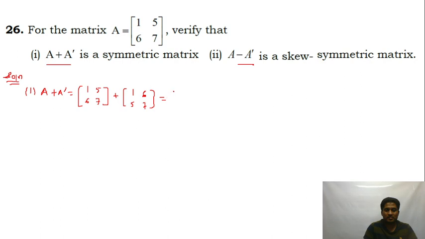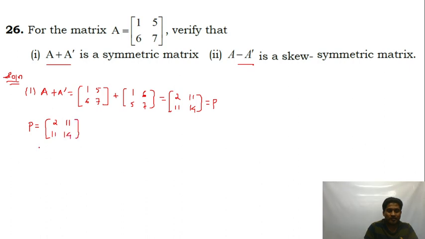If I add, this will be [2, 11; 11, 14]. I take this as matrix P. A matrix which is equal to its own transpose is symmetric. So P is equal to [2, 11; 11, 14].